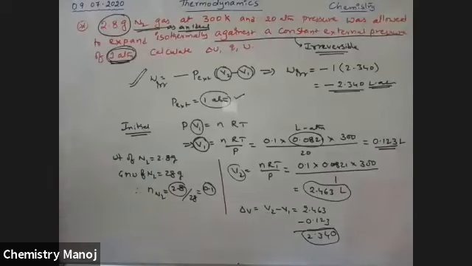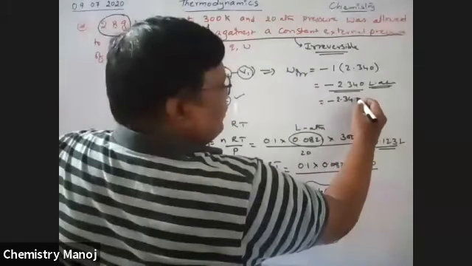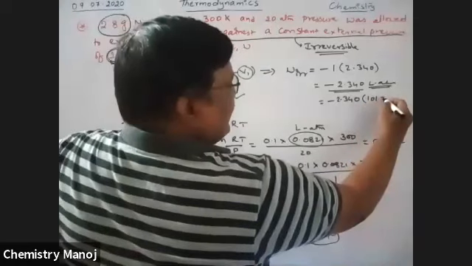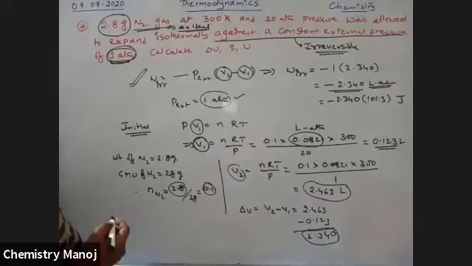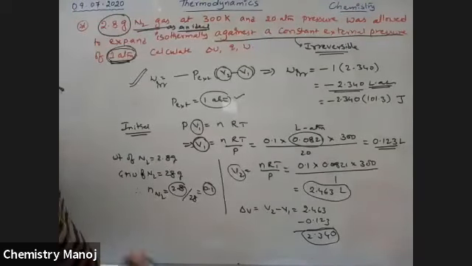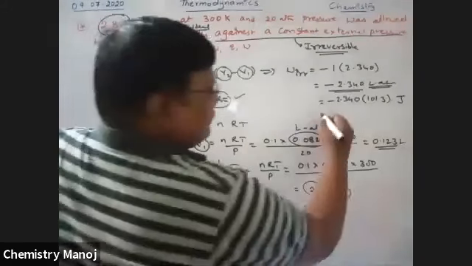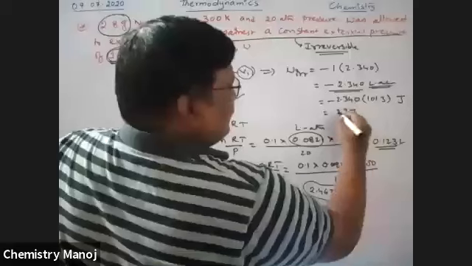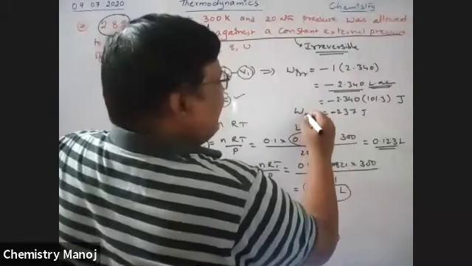If you want to convert that value into joules, multiply it by 101.3, because 1 liter atmosphere is equal to 101.3 joules. So minus 2.340 into 101.3, finally we get the answer, minus 237 joules. So this is the irreversible work.